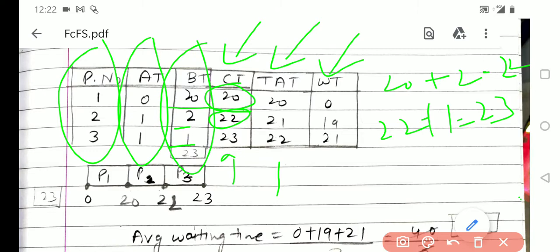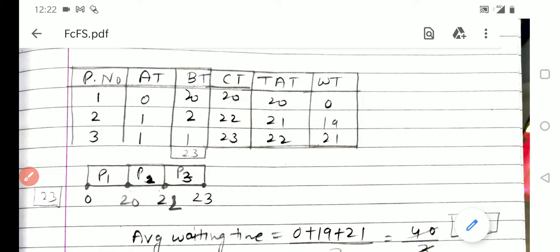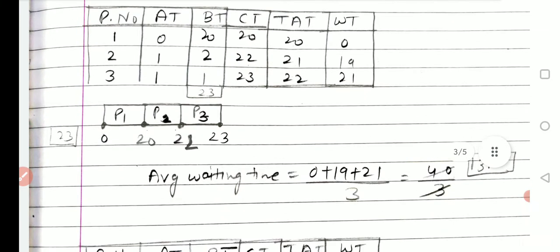How we find out the turnaround time, we know it already very well, and how we find out the waiting time, we have covered in the previous lecture. Okay, let's find out the average waiting time. So here we were able to compute the waiting time, which was 0, 19 and 21 for process 1, process 2 and process 3.